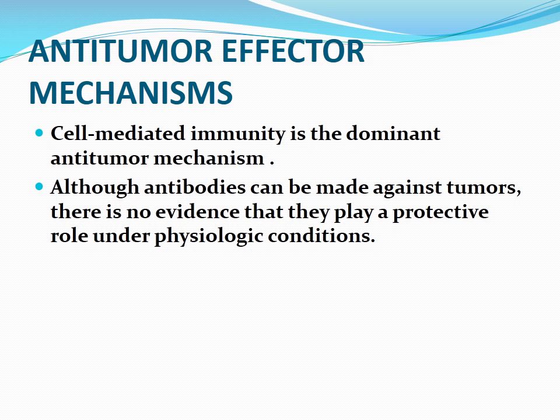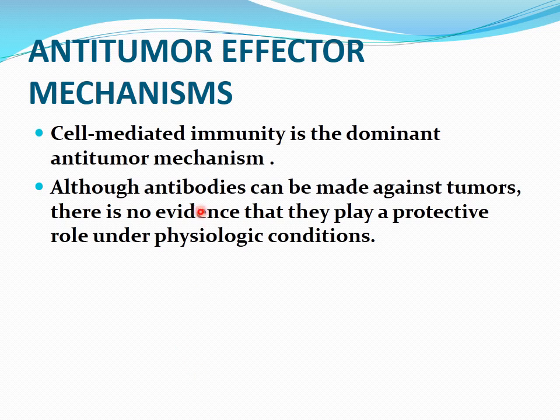So my dear students, as we have discussed, there are certain types of tumor antigens, and against these tumor antigens we have certain immunoprotective functions, at the top of which are the cytotoxic T lymphocytes.